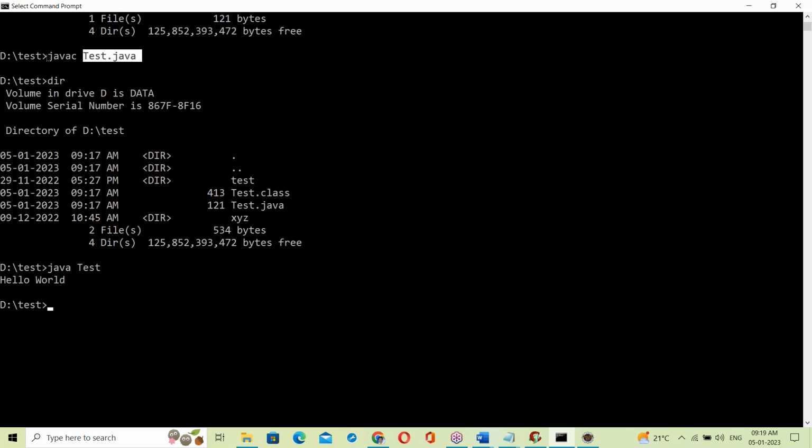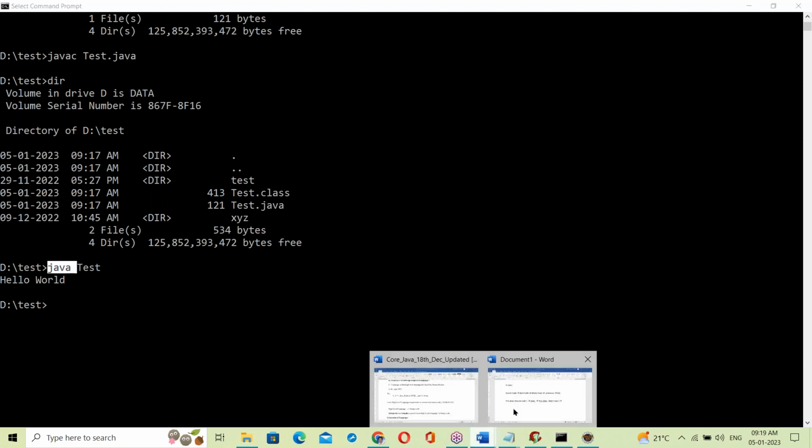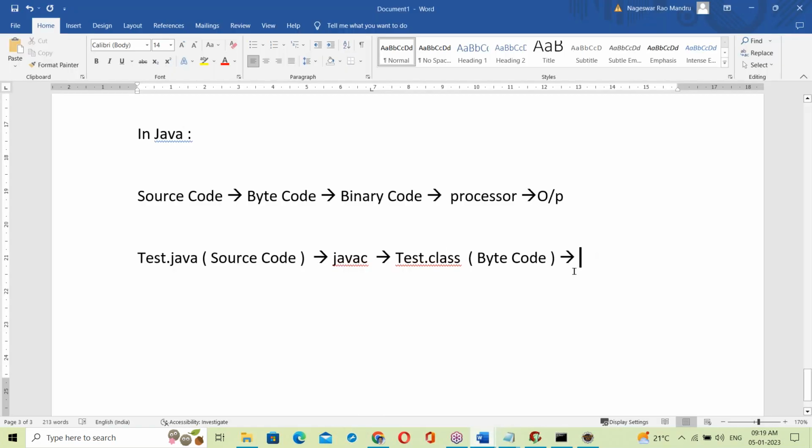The .java file is compiled by the compiler, with error checking by the compiler. Program execution is by the interpreter: the .class file is executed by the interpreter. In javac, c means compiler. The Java compiler generates the .class file, which is given to the interpreter.